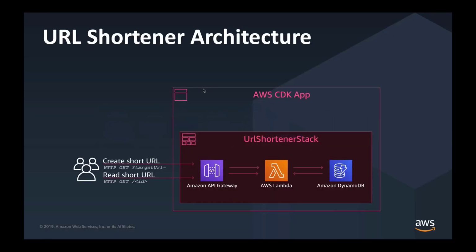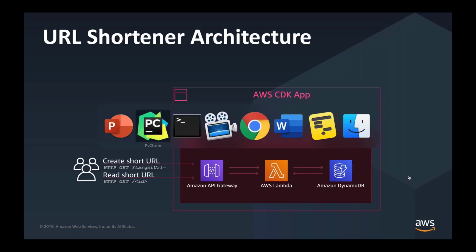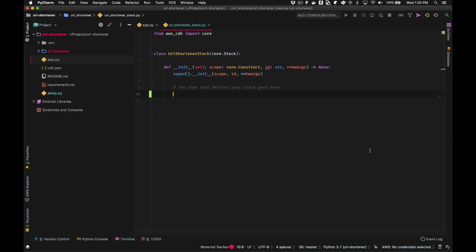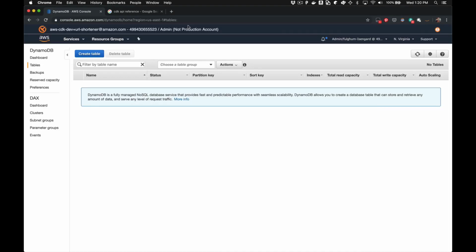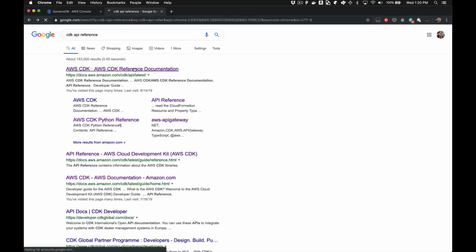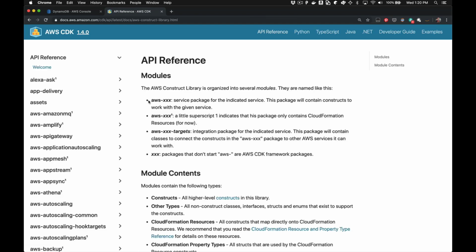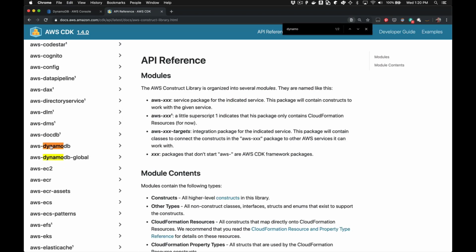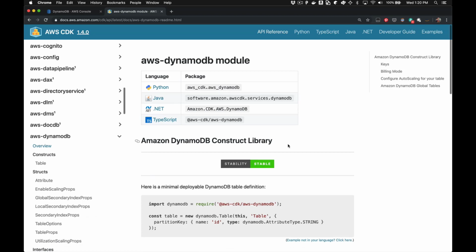So let's go back to our map here. And we're going to kind of build this application from right to left. So we're going to start with DynamoDB. We're going to model all of our infrastructure. And then we're going to test this out and see if we can get each piece working along the way. So the first thing I'm going to do is model this table. And to do that, I am going to open the CDK API reference. And I'm just going to take a quick look at the DynamoDB overview. So this is the overview information for the DynamoDB module in the AWS Construct Library.